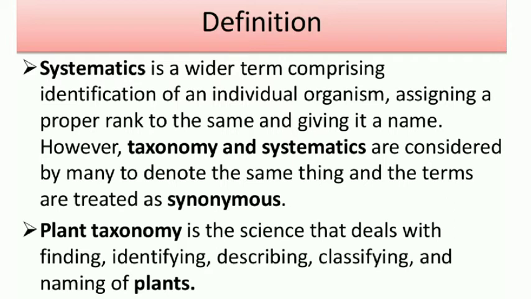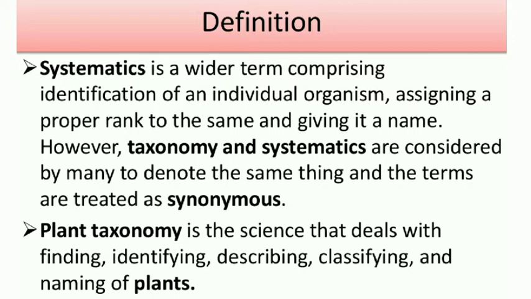Looking at the definition, plant taxonomy is the science that deals with finding, identifying, describing, classifying and naming of the plant. Firstly, finding of the plant: where is it, location, geography. Identifying: what kind of plant.